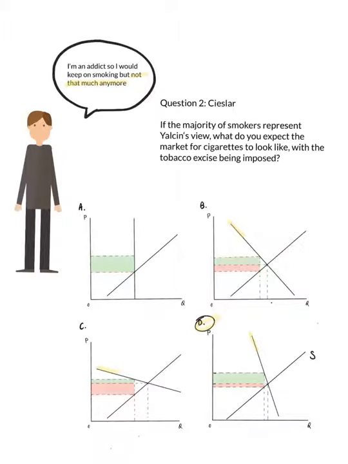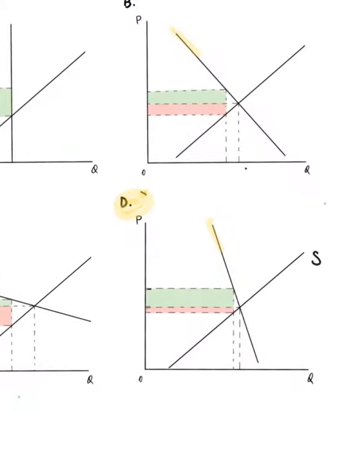So if a tobacco excise is being imposed, the supply and demand would look like this, as we said. We could see here that this line would represent the price without tax.